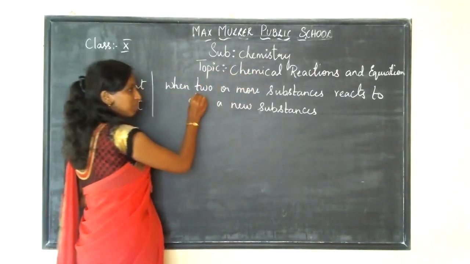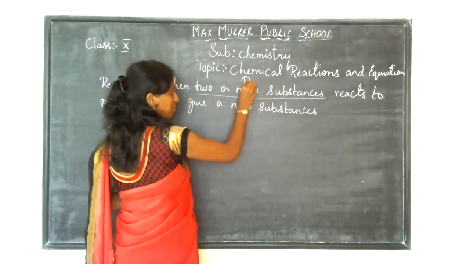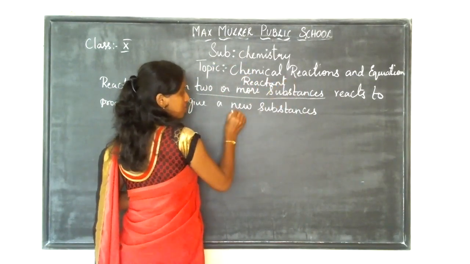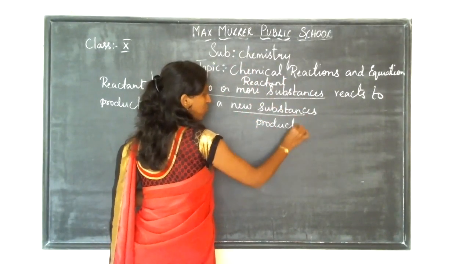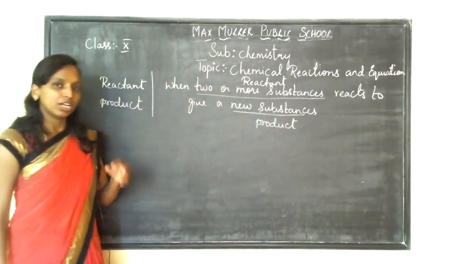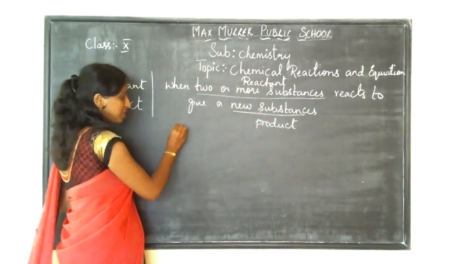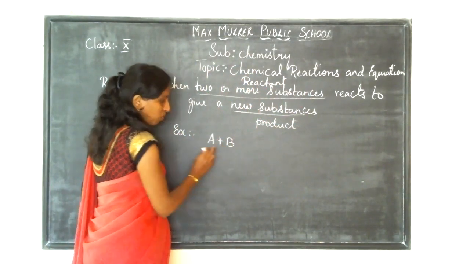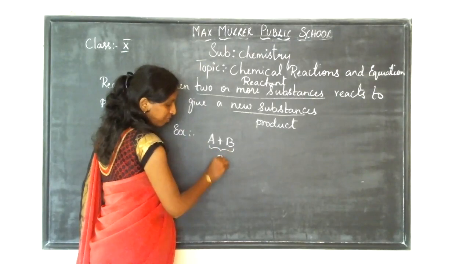Now these two or more substances which are reacted are called reactants, and the newly formed substance is called the product. Two or more substances in a reaction are what react. For example, if I take A plus B, what is being reacted is called the reactant.